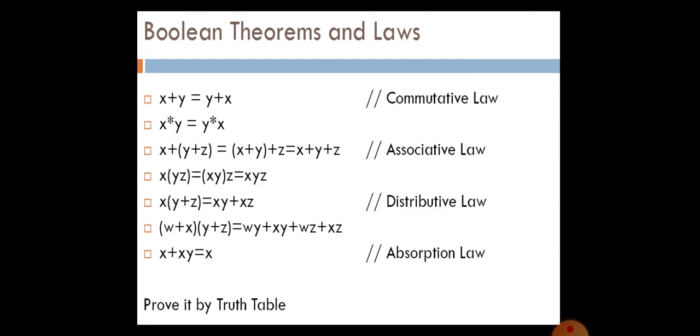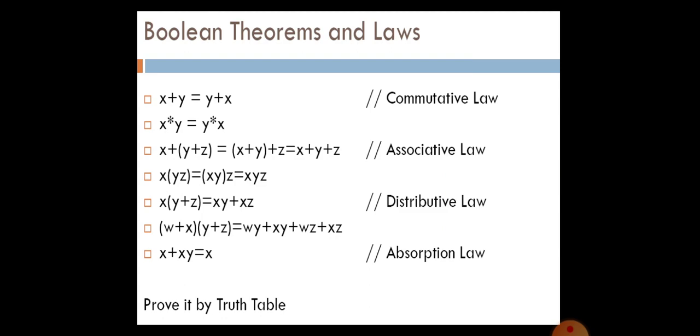The next one is the commutative law, that is x plus y. Y is the another input. You will get the output the same. The output of x plus y and y plus x will be the same. Similarly, x into y is equal to y into x. That you already studied in Maths, I know that. Boolean also has similar theorems, because we are using only 1 and 0.